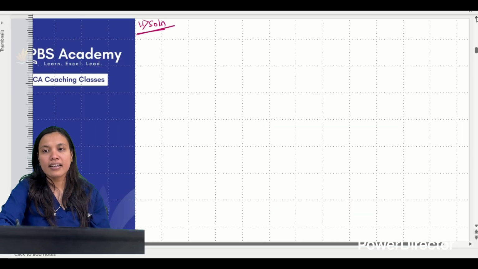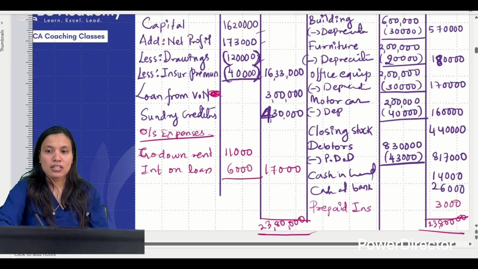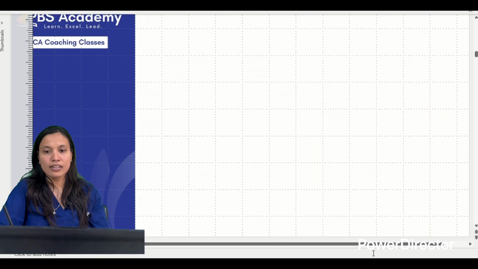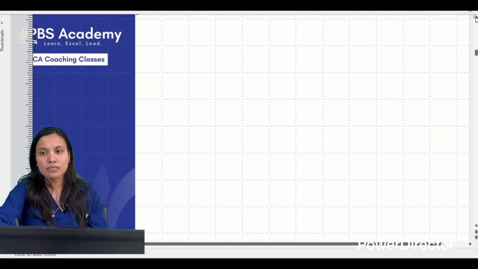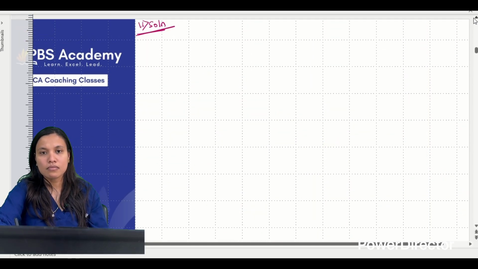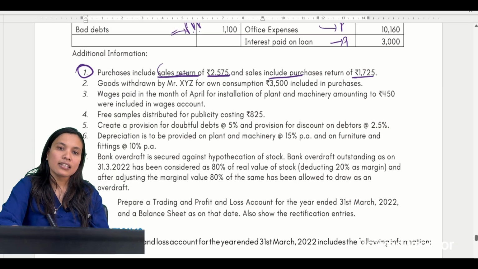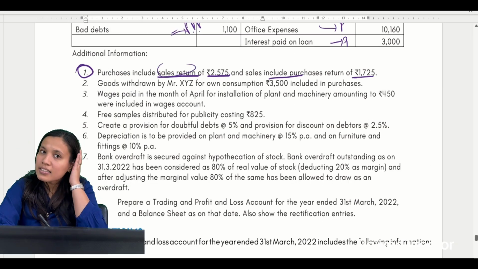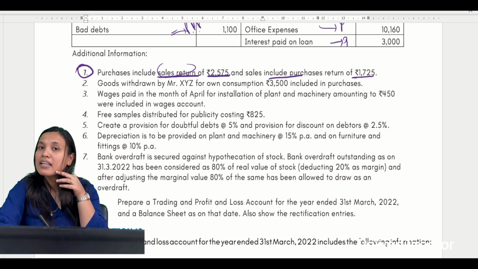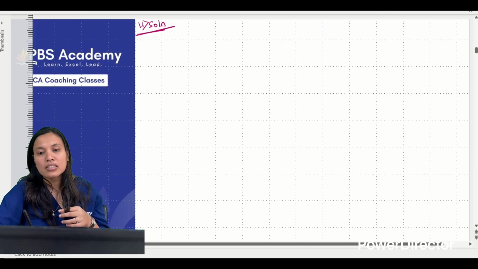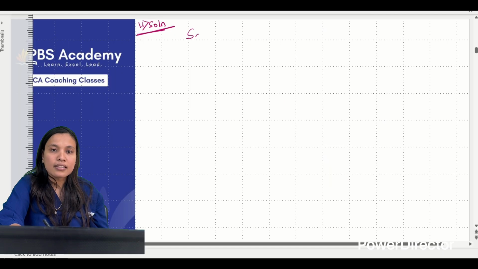So what mistake they have done? In the purchases, they have included which account? Sales return account. Sales return have which balance? Sales return also have debit balance. But it should not come in purchases, na? Sales returns must come.